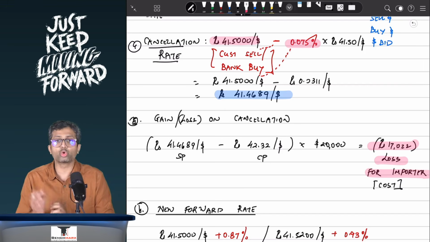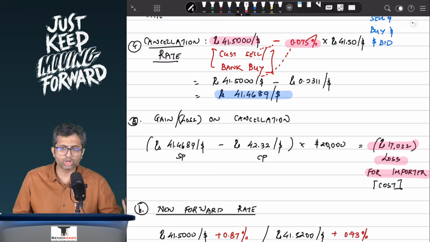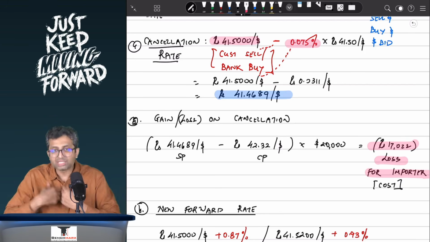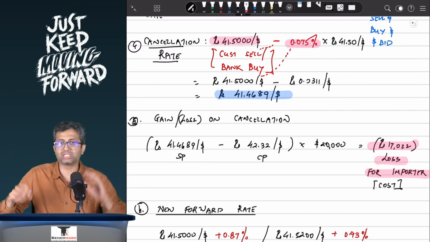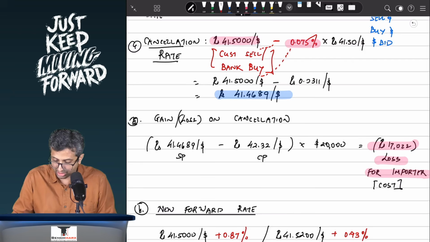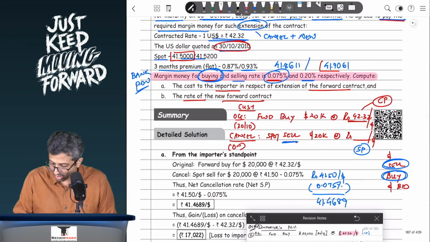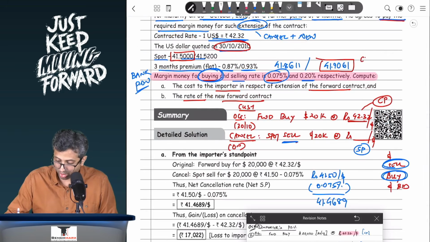So over here your original position was a buy position. You still want to buy, and you will buy at what? Well, the base currency is a dollar, and as an importer you want to buy, so the banker wants to sell. The banker sells at the ask rate. The ask rate over here we have calculated is 41.9061. So this will be your cost price.